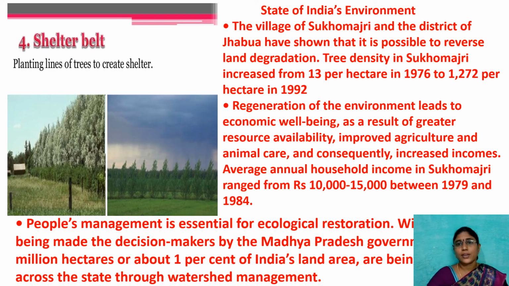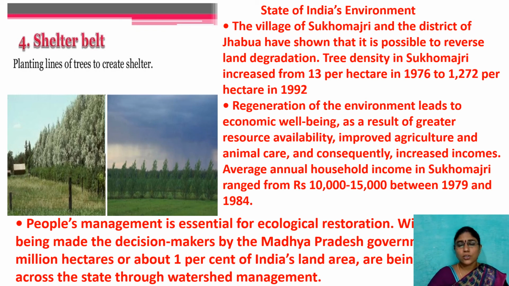And in our country India, the village of Sukhomajri in the district of Jhabua has shown that it is possible to reverse land degradation. How? Tree density in Sukhomajri increased from 13 per hectare in 1976 to 1272 per hectare in 1992. It means in 1976 they had only 13 trees per hectare, whereas in 1992 it increased to 1272.